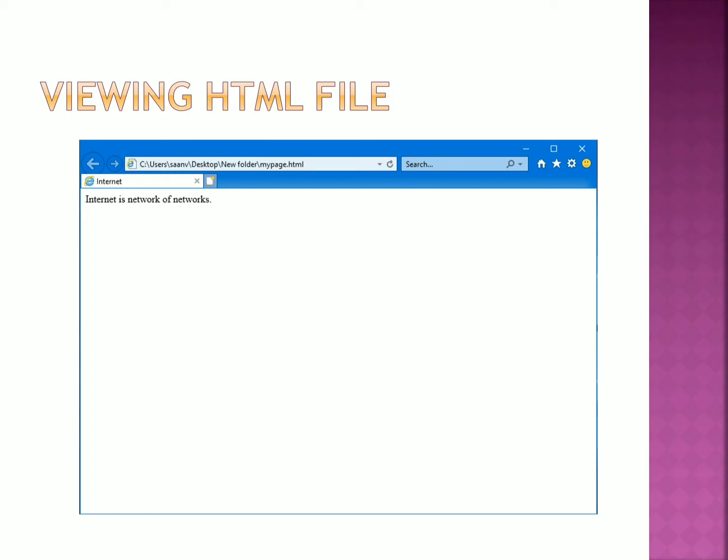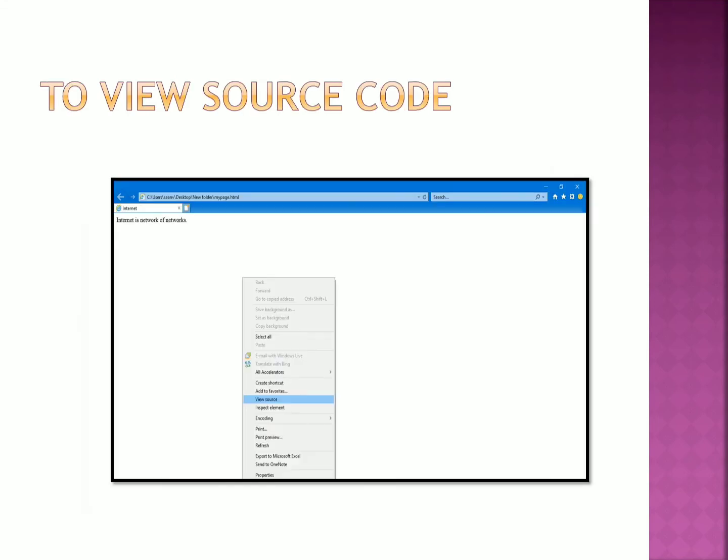So children, on the top you can see internet as the title bar. On the page, internet is network of networks is displayed in the body part. The title I gave in the title tag, which is written within the head tag. If you want to view the source code of any website or web page, just right click on that web page and click on the View Source option. Then the code written for that web page will be displayed.